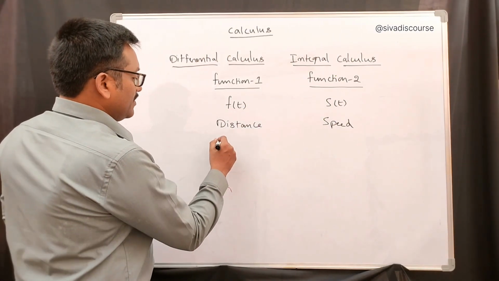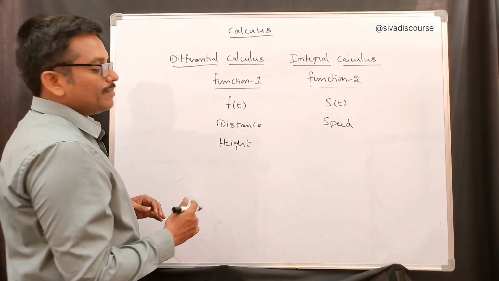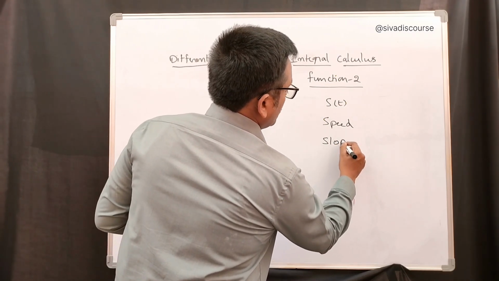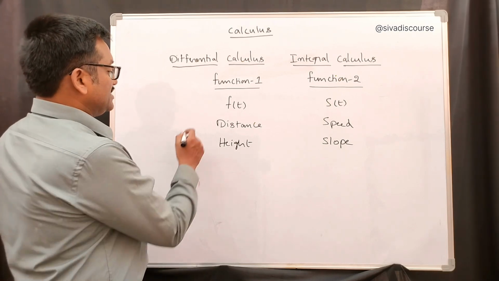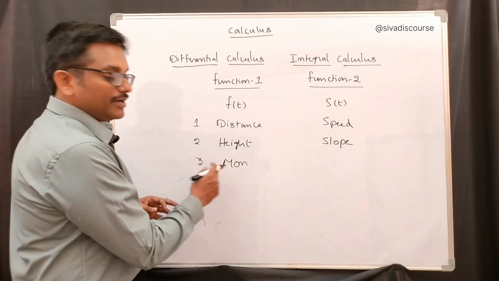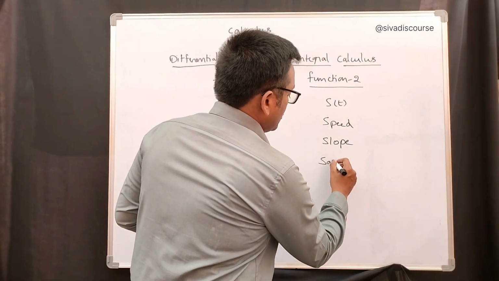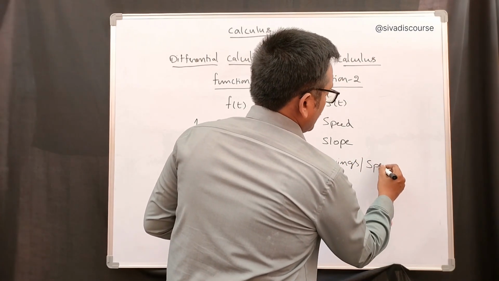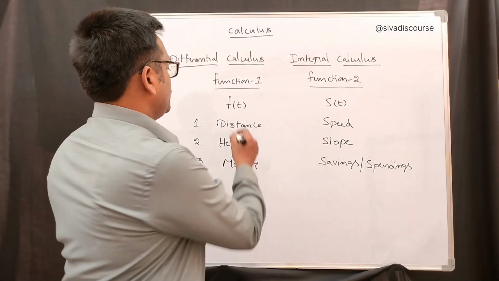And if you consider the height of a person, or the height of a graph, here we can consider the slope of the curve as the second function. So many examples we could discuss. Here we have discussed two examples, and the third one, if you consider money in the bank, then savings or spendings we can consider as the second function.